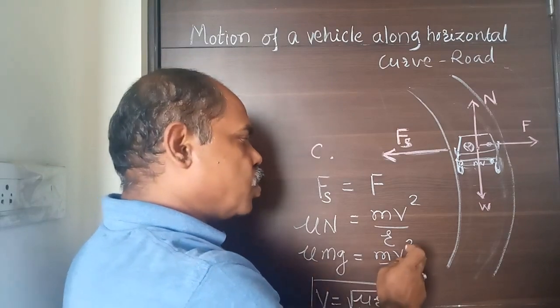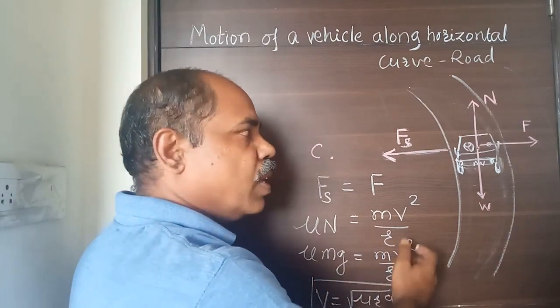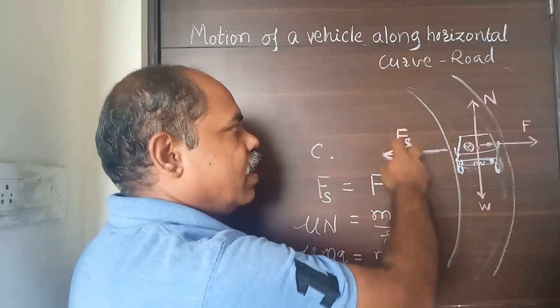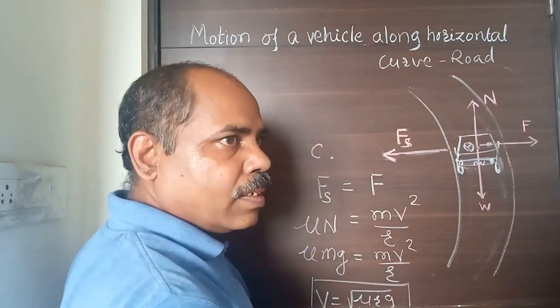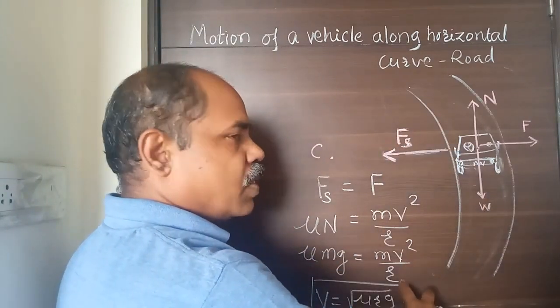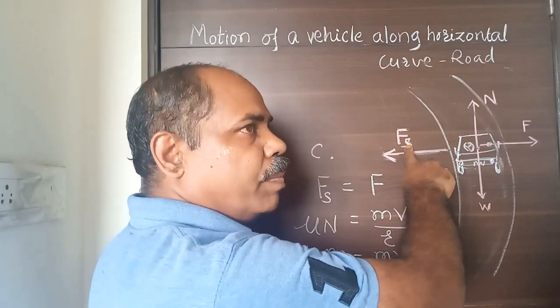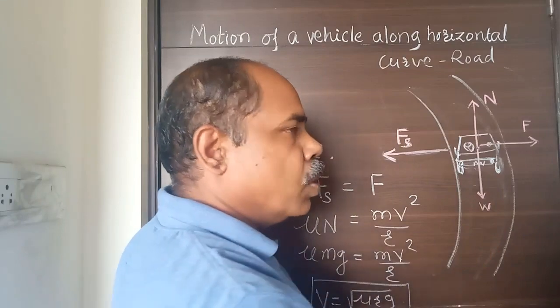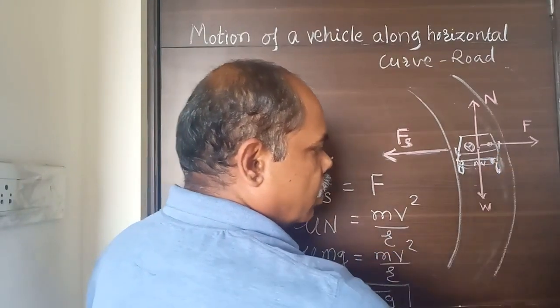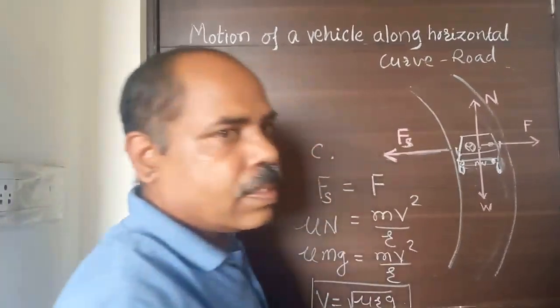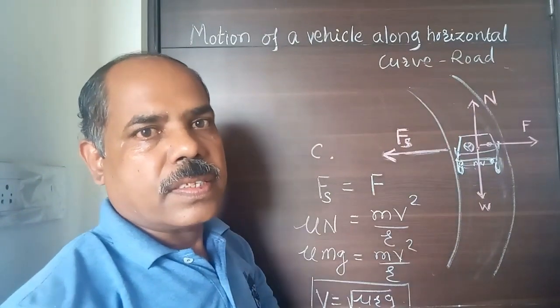But if the speed is too high, then even if this Fs is increased up to a certain limit, the centrifugal force mv square by r will be greater, so that it cannot be balanced by this Fs, and there will be an overturning effect. The vehicle will move along the tangent to the circular path, and there will be an accident.